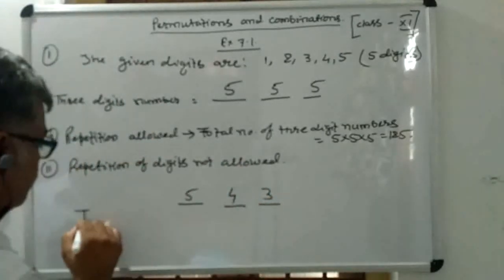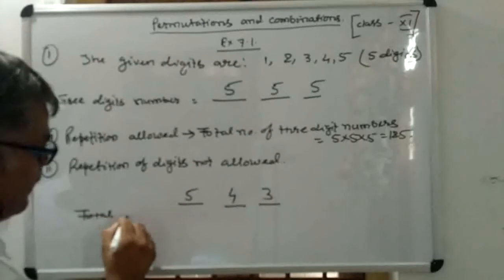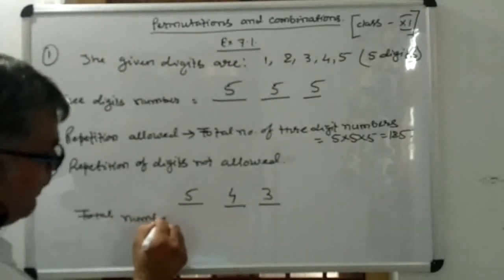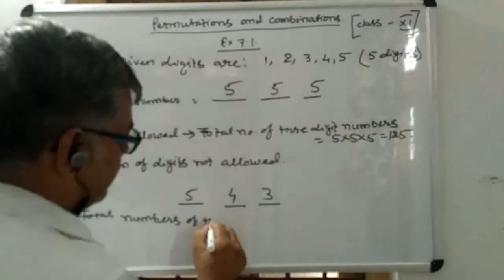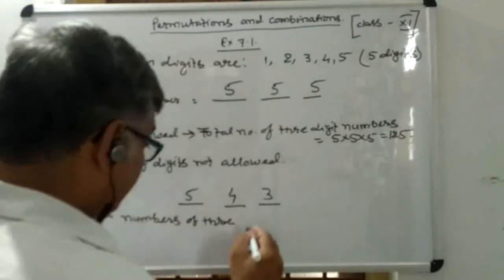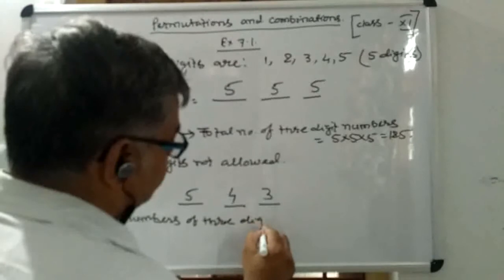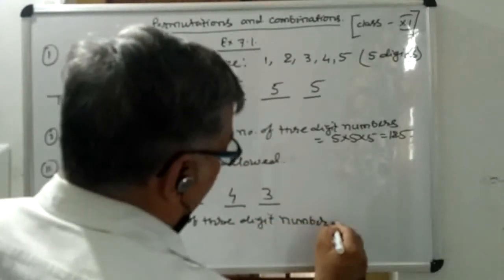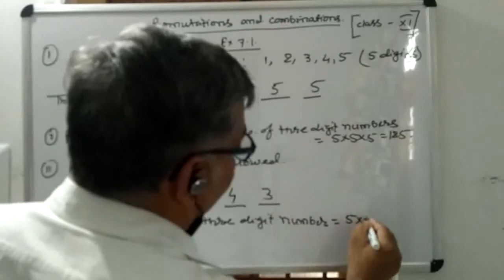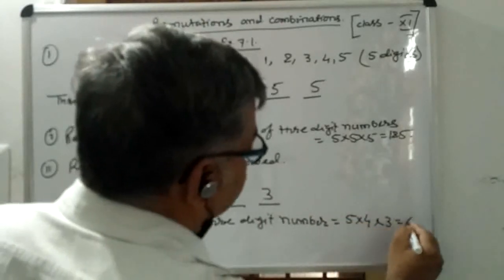So the total number of 3-digit numbers will be 5 into 4 into 3, which is 60.